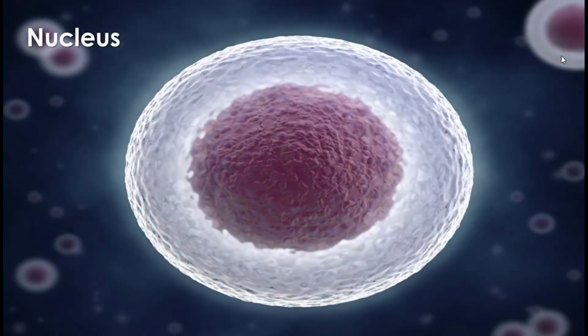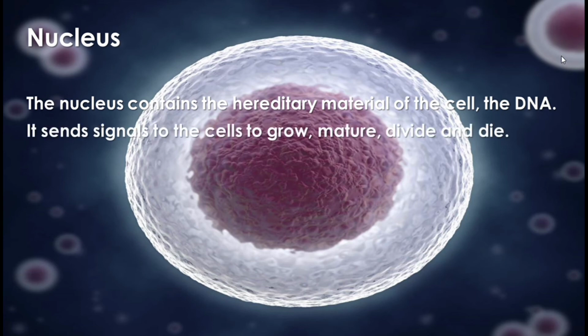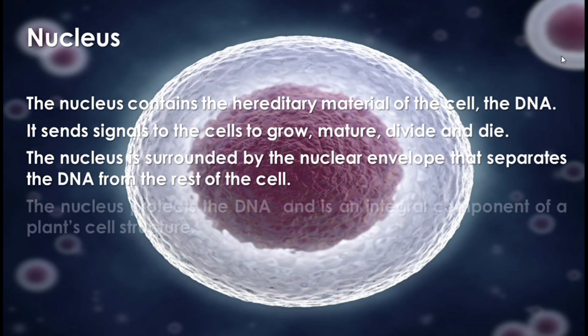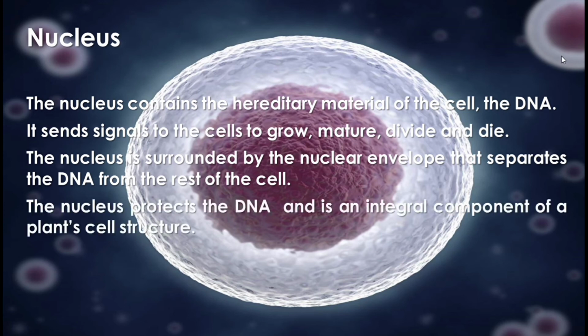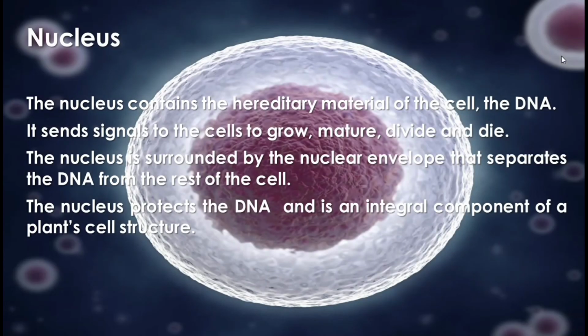Next will be nucleus. Diyan po sa diagram, makikita nyo po yung nucleus. The nucleus contains the hereditary material of the cell, which is the DNA. Nandyan po yung DNA sa nucleus. It sends signals to the cells to grow, mature, divide, and die. The nucleus is surrounded by the nuclear envelope that separates the DNA from the rest of the cell. Yung nucleus po, nagpo-protect ng DNA, and is an integral component of a plant cell structure. So, yun po yung nucleus.